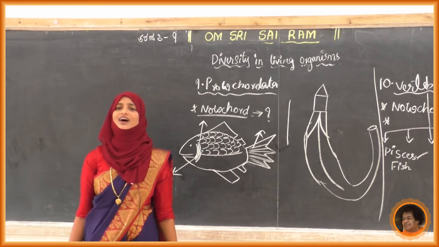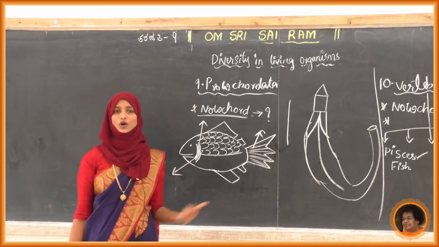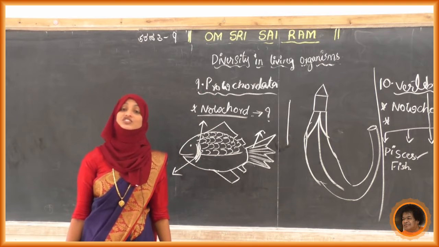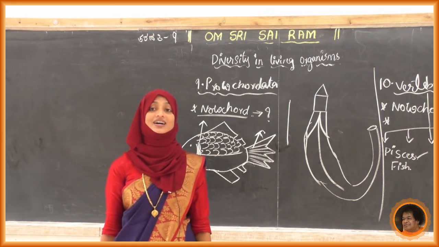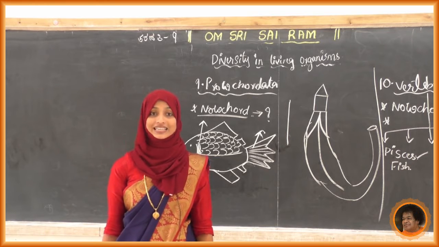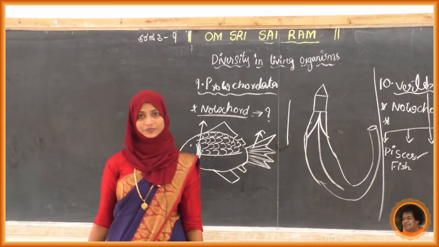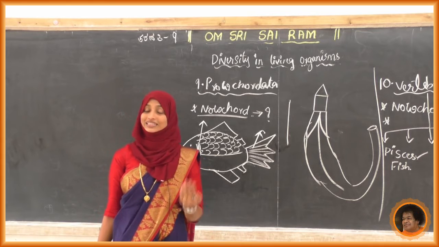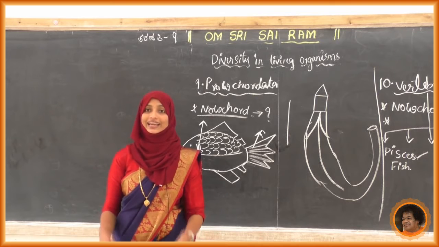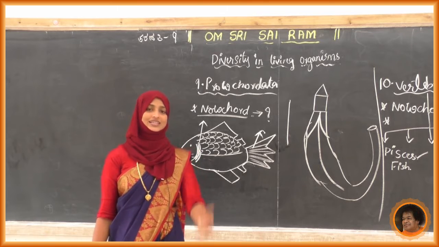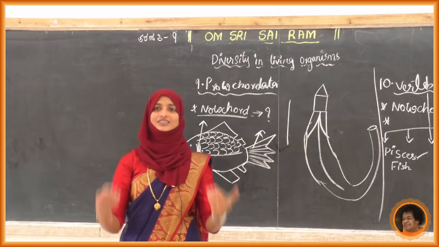Next, what about the heart of this fish? How many chambers are there in the fish heart? Yes, only 2-chambered hearts are present in Pisces. What about whether they are laying eggs or giving birth to young fish? No, they lay eggs. So these are the different points.